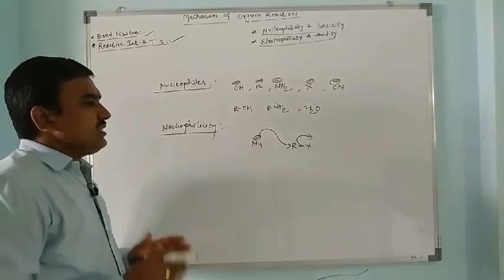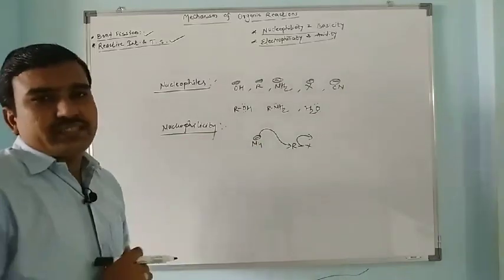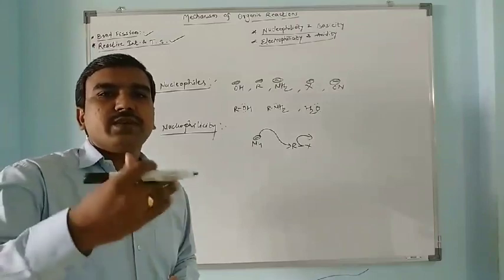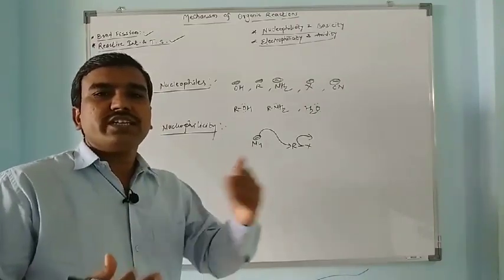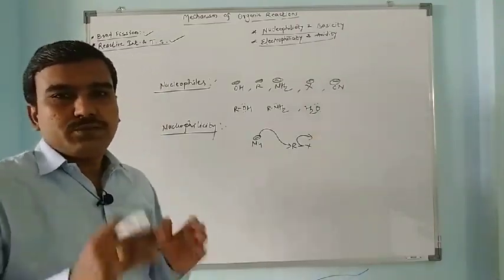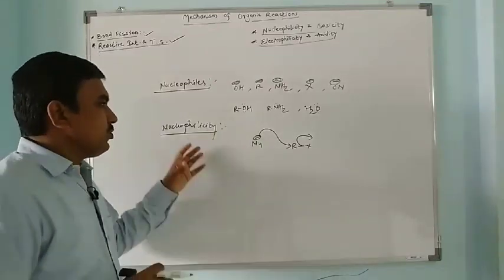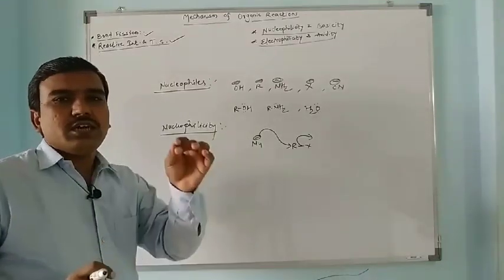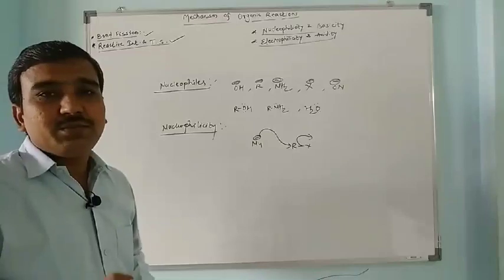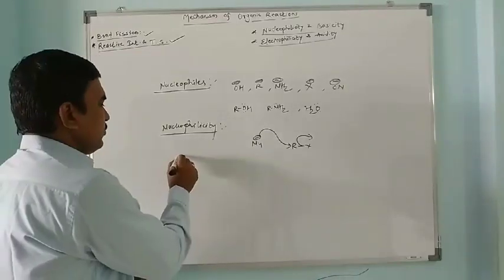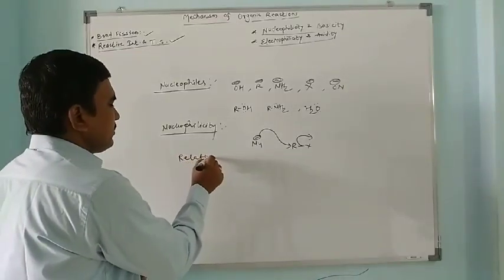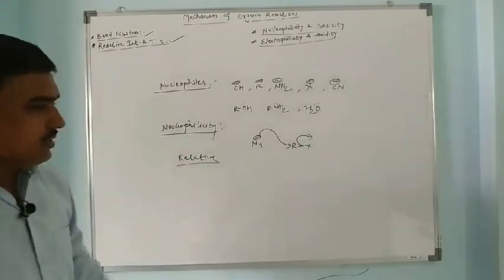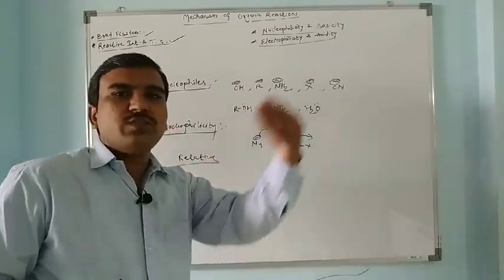So nucleophilicity is a kinetic term. We can determine the rate, or correlate the rates, of different nucleophiles. Nucleophilicity has no absolute value. Why? Because it is a relative term. Nucleophilicity is a relative terminology, meaning we can compare one nucleophile with another nucleophile.